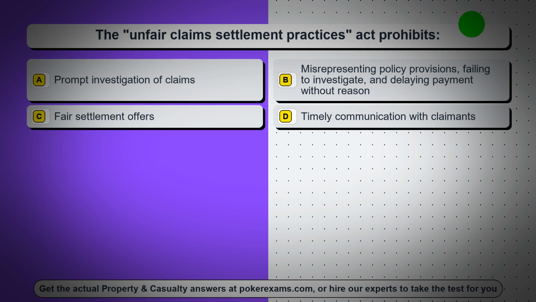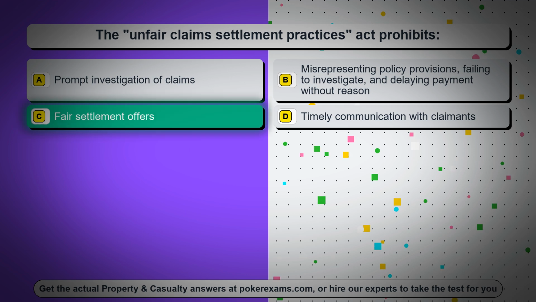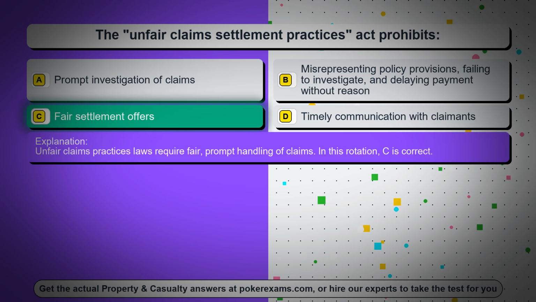Question 97. The Unfair Claims Settlement Practices Act prohibits, Option A, prompt investigation of claims. Option B, misrepresenting policy provisions, failing to investigate, and delaying payment without reason. Option C, fair settlement offers. Option D, timely communication with claimants. The correct answer is option C, fair settlement offers. Unfair claims practices laws require fair, prompt handling of claims. In this rotation, C is correct.